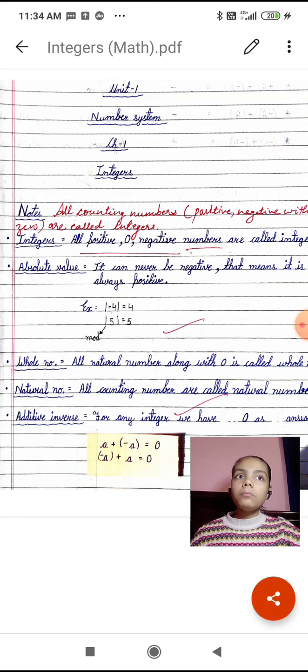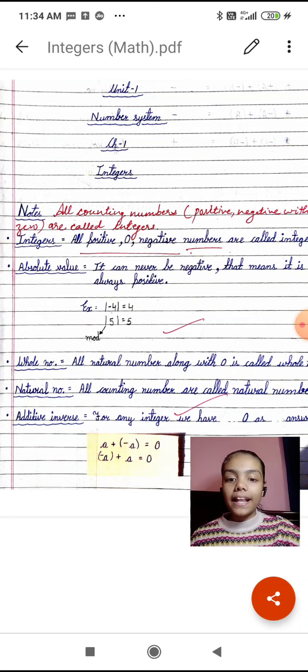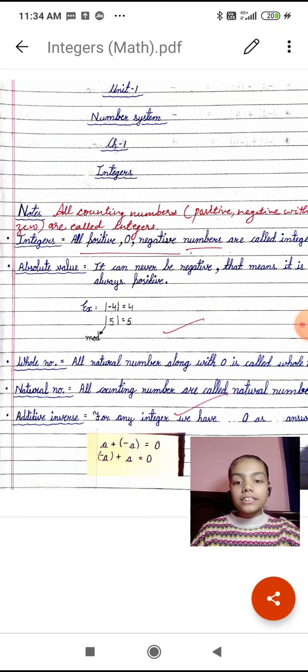Whole numbers will be from 0 to 100 and many more. In natural numbers, 0 is not a counting number, that's why 0 will not be there, and it goes from 1 to infinity.